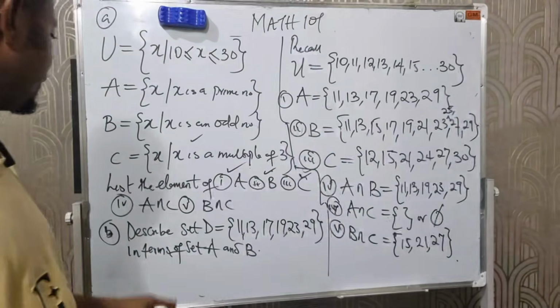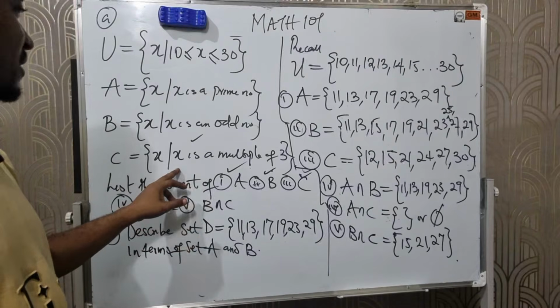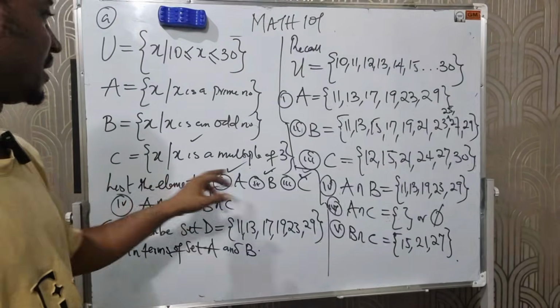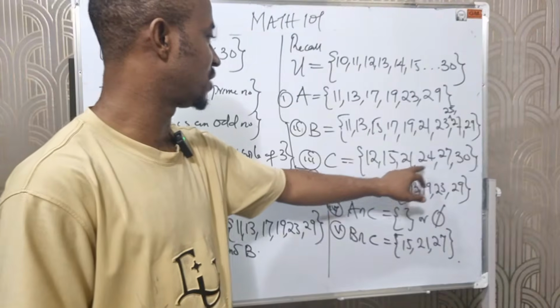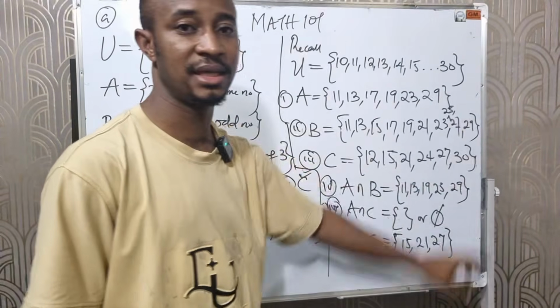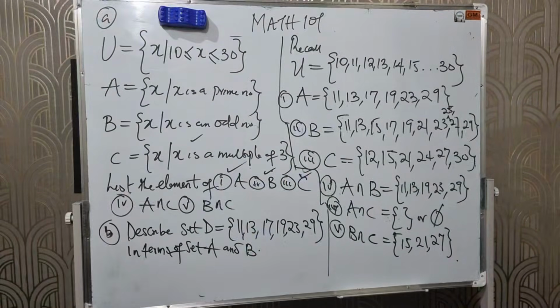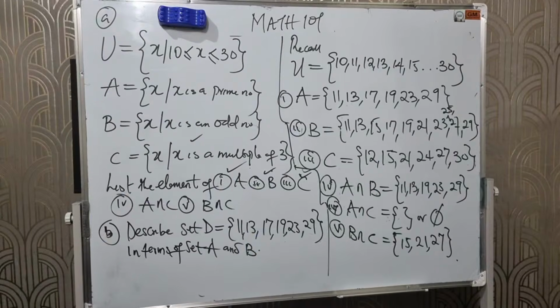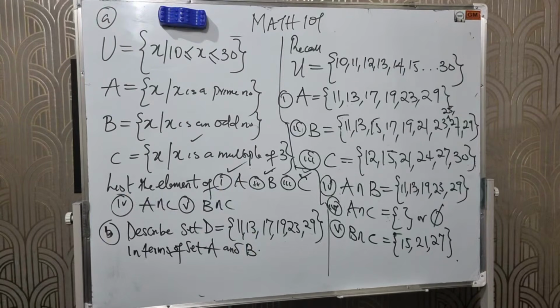What about set C? Set C, multiples of what? Of 3. 12, 15, 21, 24, 27, 30. Okay, is there another one again? Please, if you are following, please indicate in the comment section. Sir, you have missed 18 in set C. Thank you, thank you, thank you.